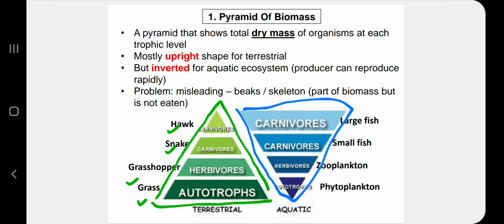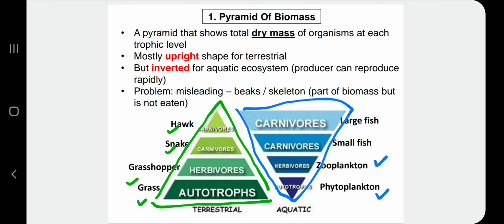Okay, kenapa autotroph ni lebih sedikit dia punya dry mass compared to the first consumer and so on? Jawapan dia sebab the first consumer, which is zooplankton, they rapidly eat the phytoplankton, menjadikan dia sedikit lah. Tapi at the same time, actually phytoplankton has rapid reproduction rate. Macam tu lah. Okay, so usually dia inverted.